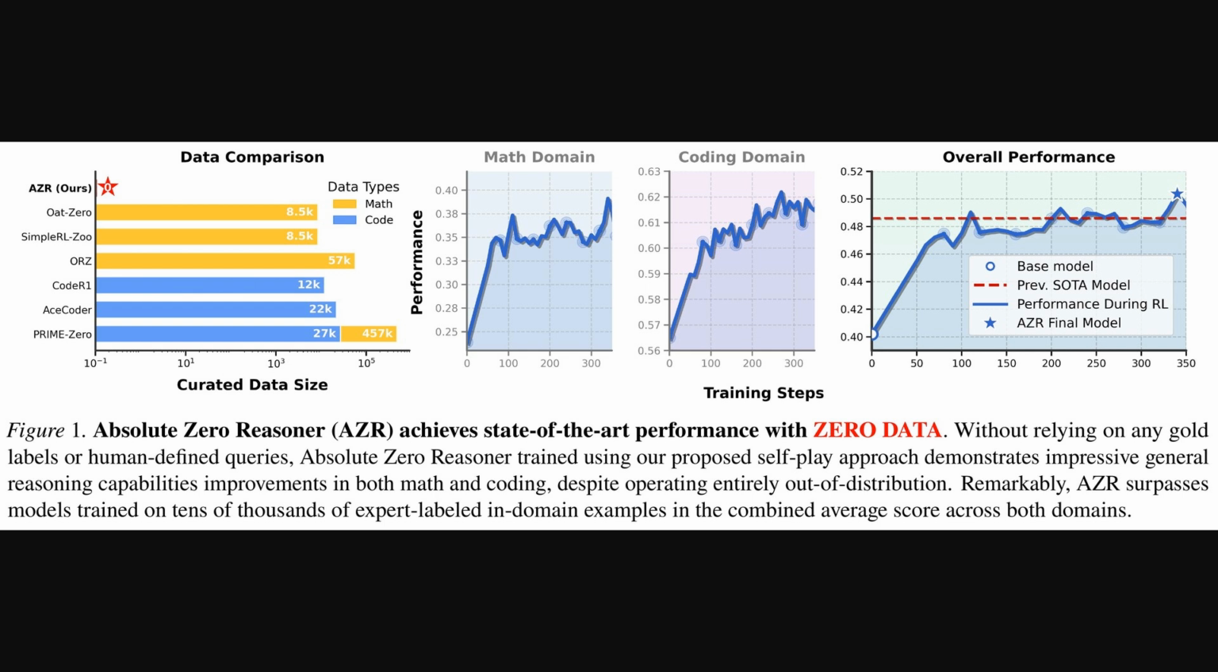Impressively, this performance is achieved despite operating entirely out of distribution, which means the model shows strong generalization, performing well even on new types of problems it didn't explicitly train on. The overall performance chart then clearly shows this Absolute Zero Reasoner, starting from a base model, climbing to surpass the previous state-of-the-art through its self-play learning.